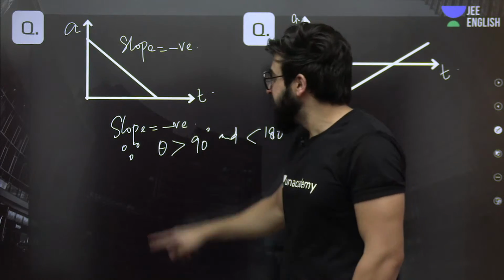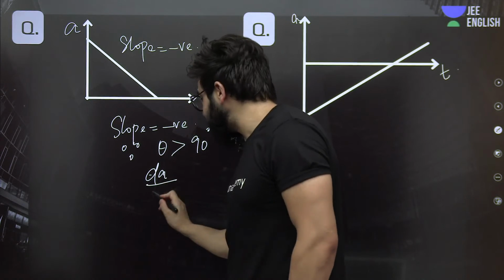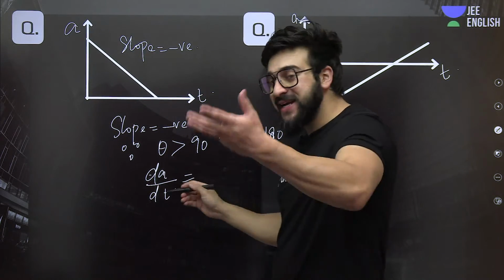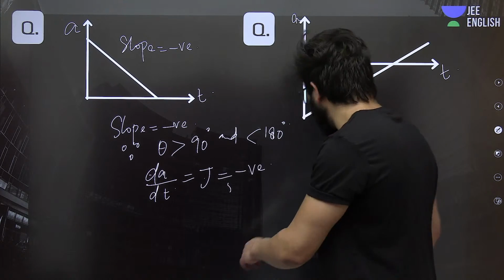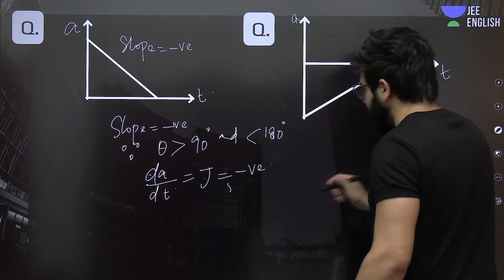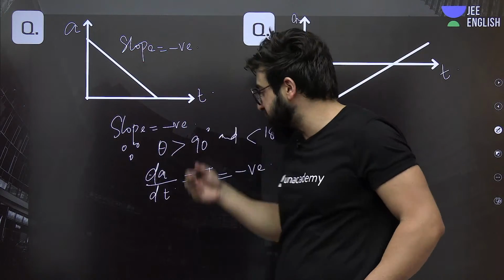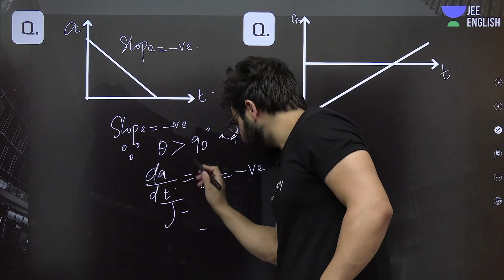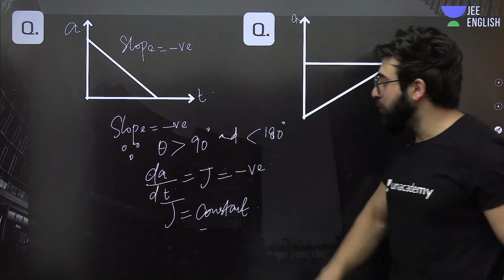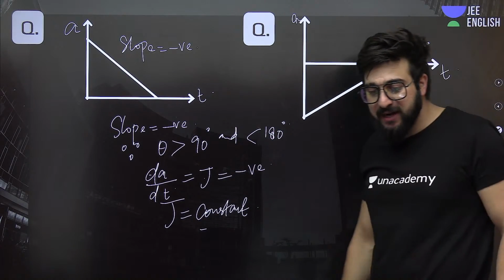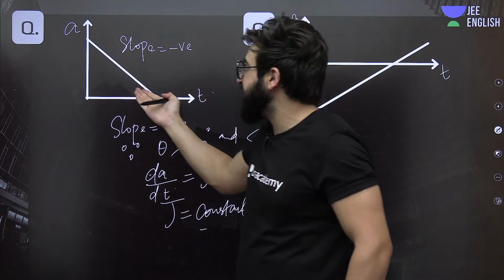This is strictly decreasing. If slope is negative, in this case dA by dt is basically the slope. So what is dA by dt? That is jerk. If the slope is negative, it means jerk in this case is negative. Understand? And this is a straight line, which means at every point the slope will be constant. So the slope is constant and negative, which means jerk is constant. And acceleration in this case is positive and finally becomes zero.